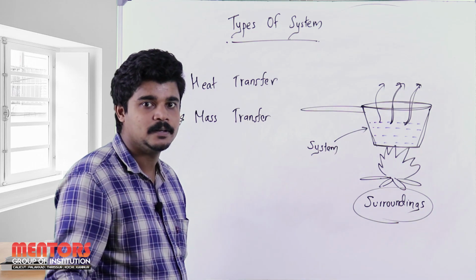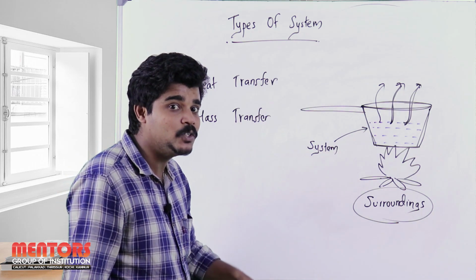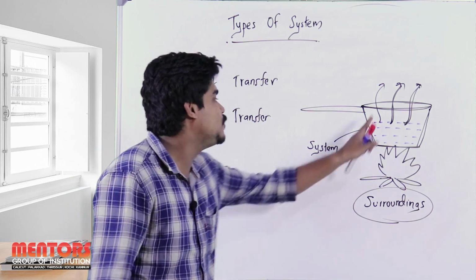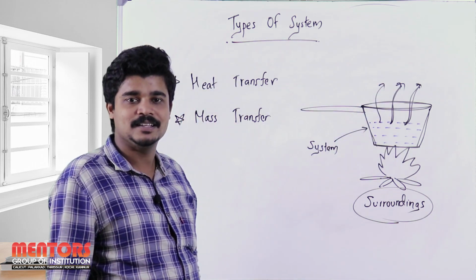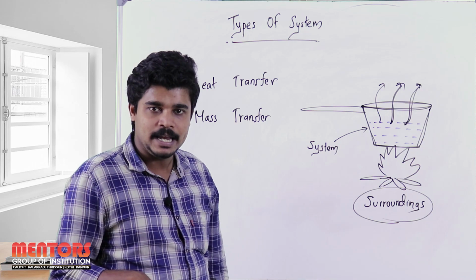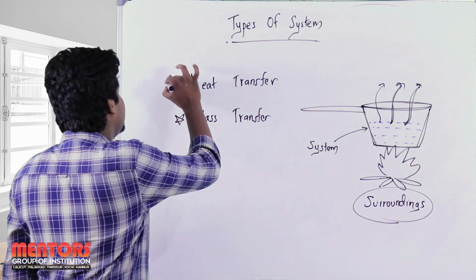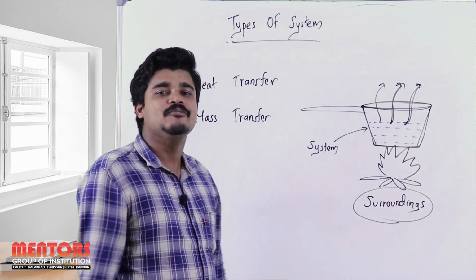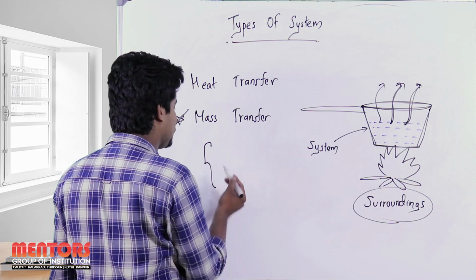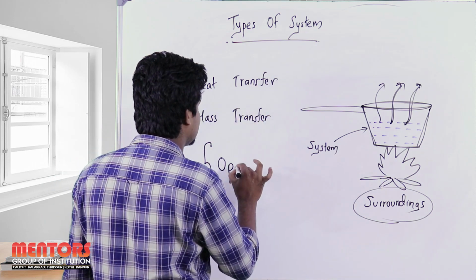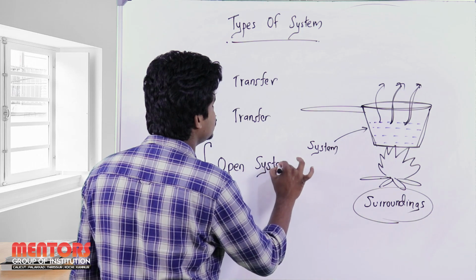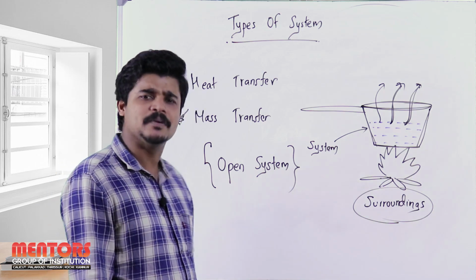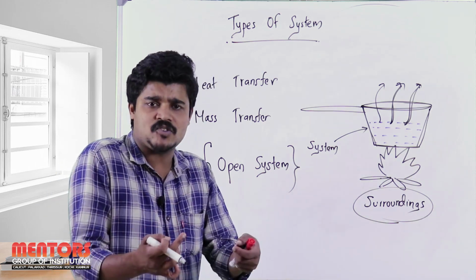But look at this concept. Here the heat transfer is from where to where? Surroundings to system. But the mass transfer is from, yes, very good, system to the surroundings. So this type of system in which there is a heat transfer and along with it a mass transfer just like this, that is what we call the most famous and the first type of system, the open system. That's it. So this is an open system: there is a mass transfer and a heat transfer.